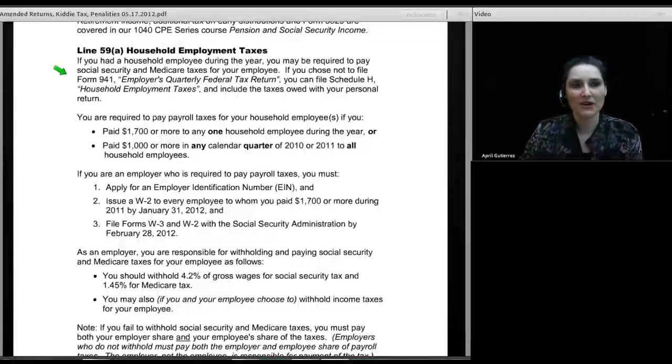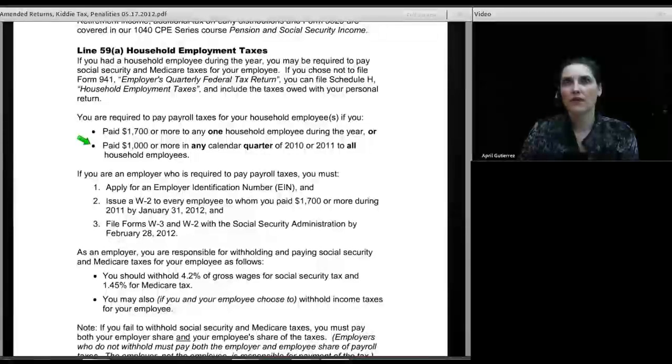But once you cross that threshold line, you are required to file a Schedule H or a Form 941 to pay your payroll taxes on your nanny. So what is that threshold line? Well, you are required to pay payroll taxes for your household employees if you paid $1,700 or more to any one household employee during the year, or you paid $1,000 or more in any calendar quarter of 2010 or 2011 to all household employees. So it stands to reason that if you paid $4,000 or more in wages during the year to all of your babysitters combined, that in at least one of those quarters you would have hit $1,000. So you would be required to file it.